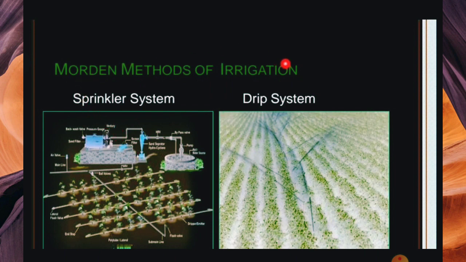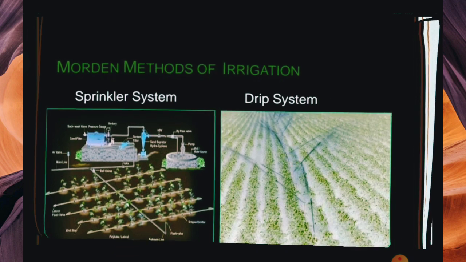These are the modern methods. This is the sprinkler. It is planted at the sides of the soil, and when you click the button or the lever, the water sprinkles and goes onto the plants. This is the drip system. This is a very expensive system. It is planted near the roots, and it gives one drop at a time to the plants and does not waste water. This is a very expensive system which farmers use, but it is too expensive.